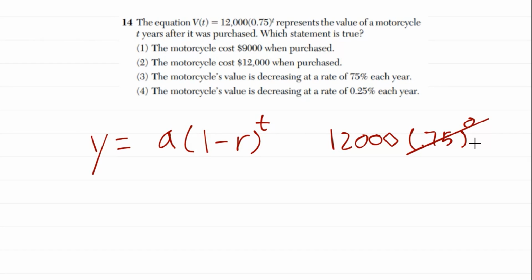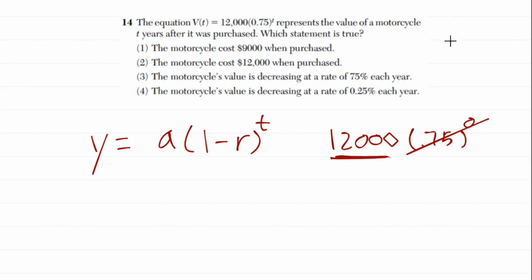You technically could say it's 0.1 milliseconds, but no, we're not doing that. Time equals 0 is right when I purchased it. What you just found out is if I plug in 0 for t, that's the initial value. And that's exactly what number 2 is: the motorcycle's cost exactly when you purchased it.